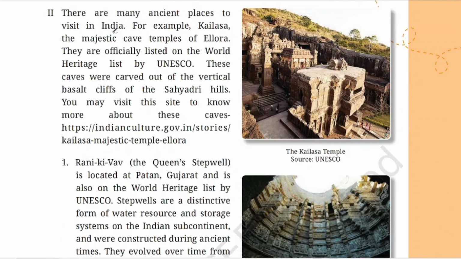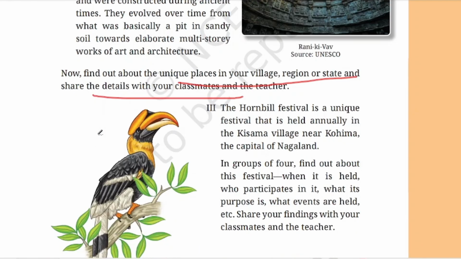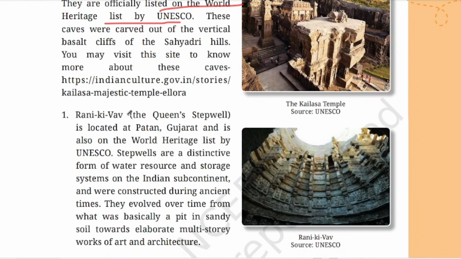There are many ancient places to visit in India. For example, Kailasa, the cave of Ellora. These are officially listed on the World Heritage List by UNESCO. These caves were carved out of the vertical basalt cliffs of the Sahyadri Hills. Now find out about the unique places in your village, region, or state, and share the details with your classmates. So in whichever locality you are living, you will find something from there and discuss it in the class. These are activities which we have to do on our own.